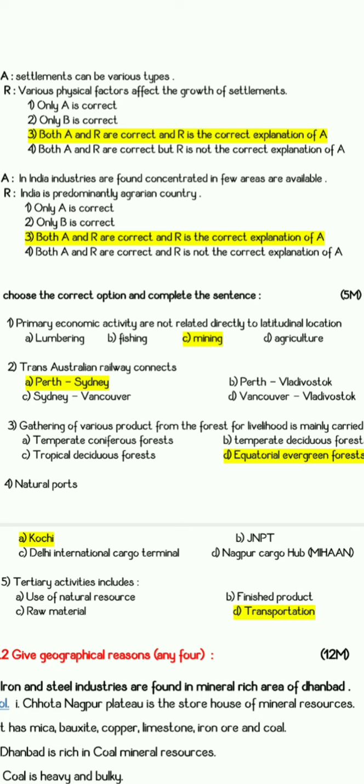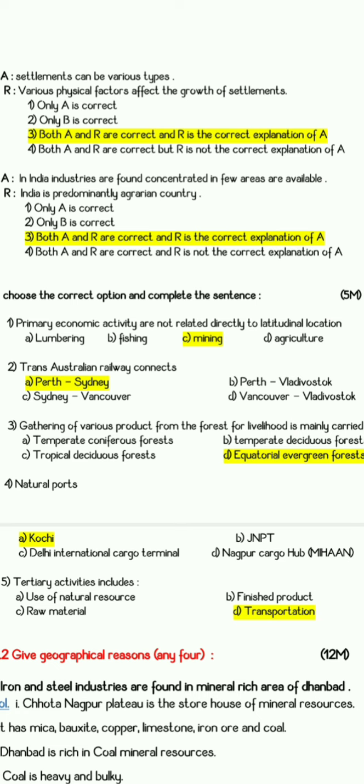Next we have the fifth one. In India industries are found concentrated in few areas available. True. Second is India is predominantly an agrarian country. This is also true. So the answer is option 3. Both A and R are correct and R is giving the correct explanation of A.